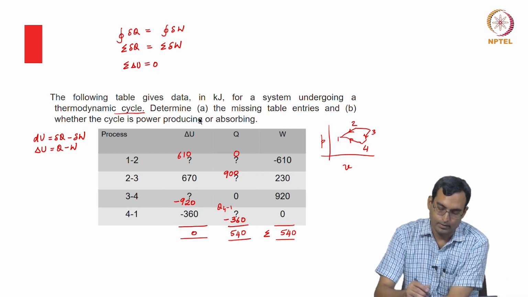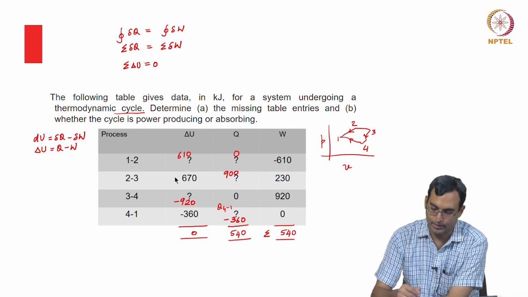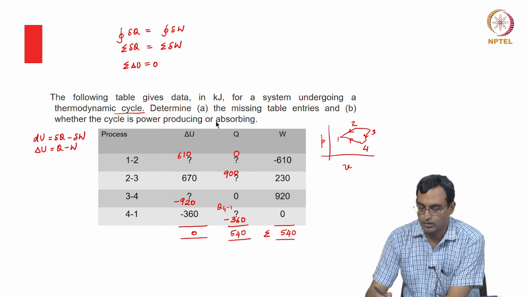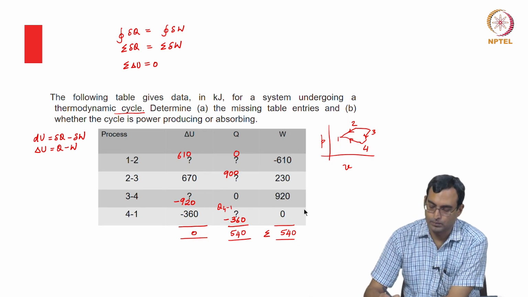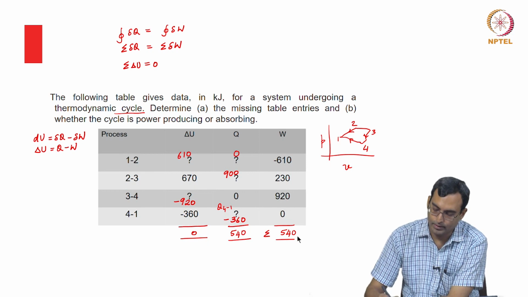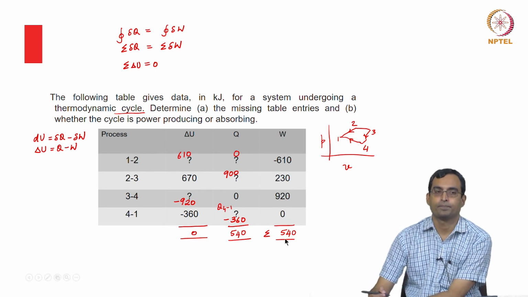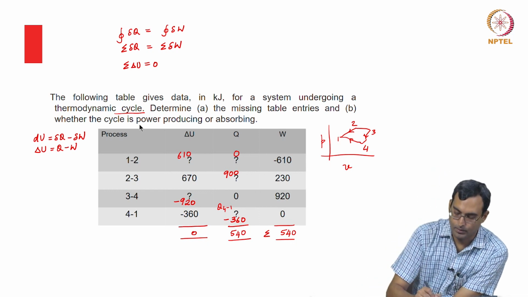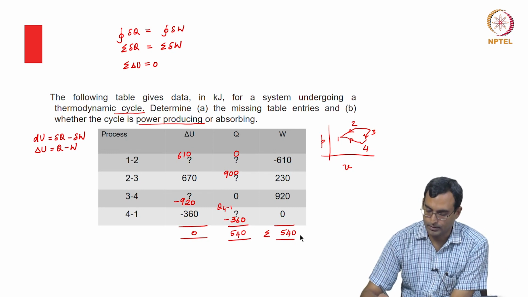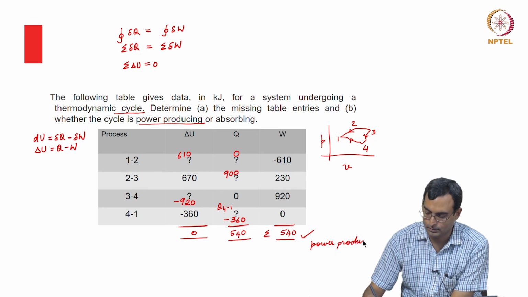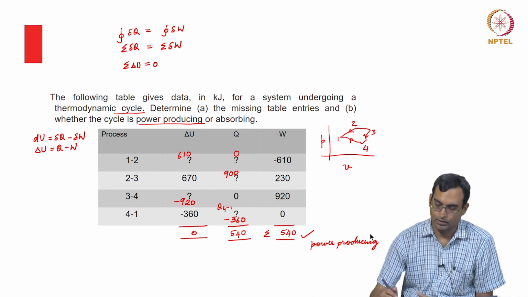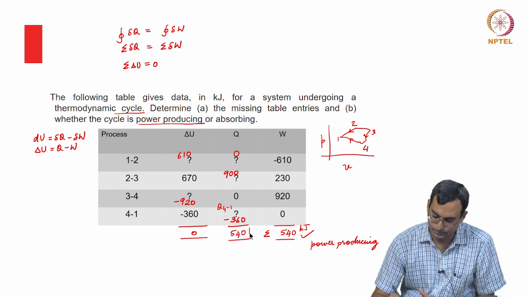So the question was to find out the missing table entries, which I have found, and to find out whether the cycle is power producing or power absorbing. So in order to look at whether it's power producing or power absorbing, I need to look at W. So the summation of W values is 540, which is positive. So this cycle gives positive work. So therefore it is a power producing cycle. So because this value is positive, I can have this as power producing.